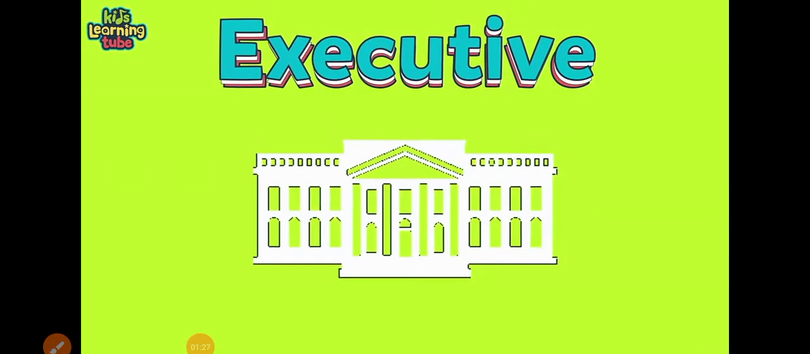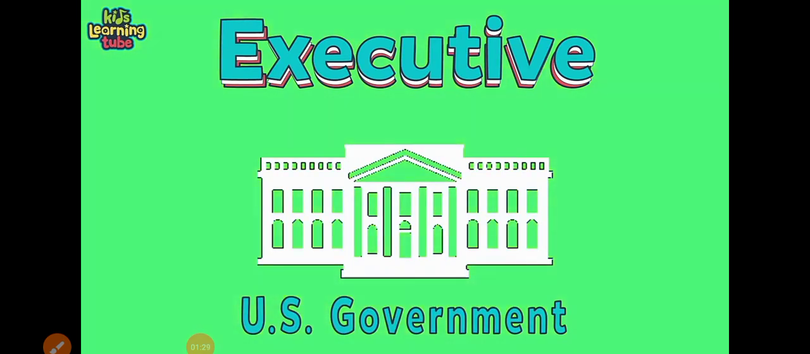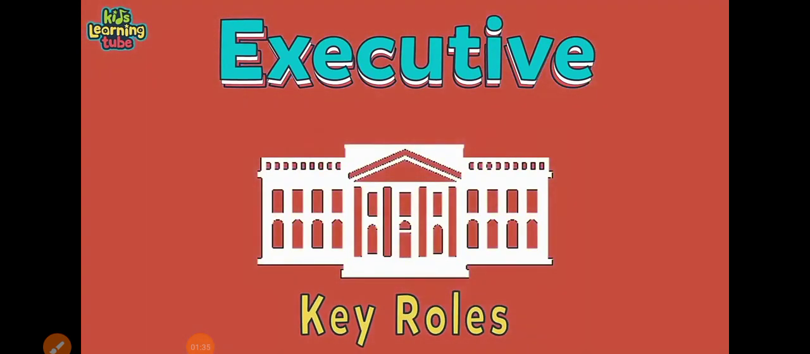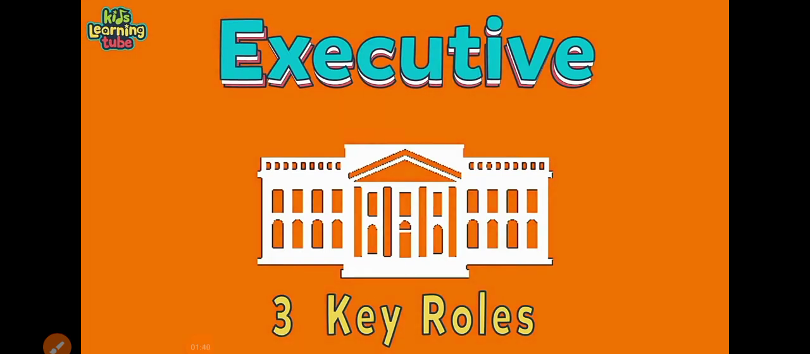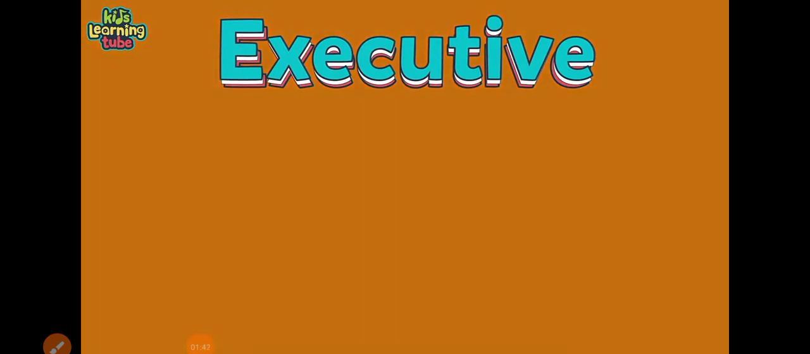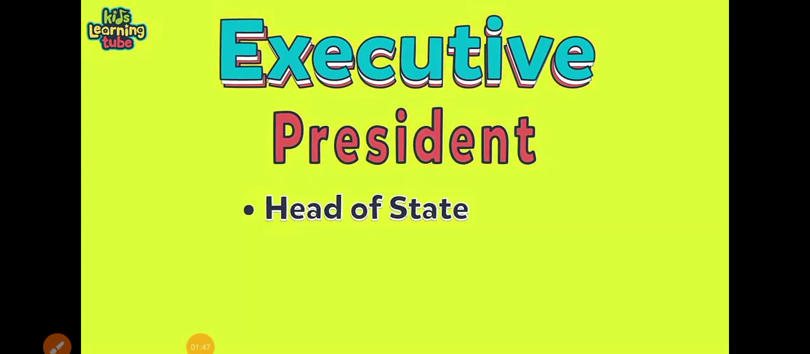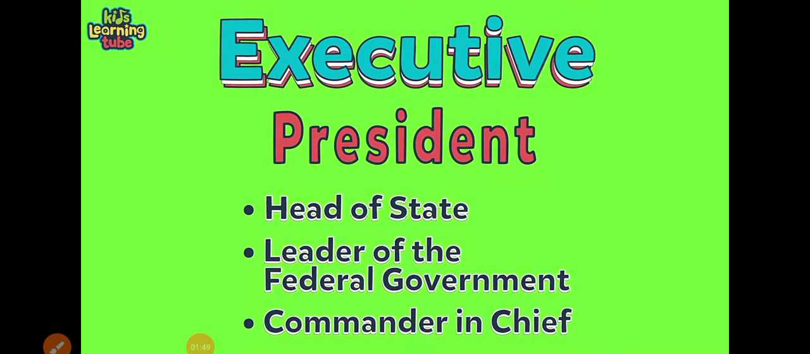The executive branch of the U.S. government carries out and enforces laws so they are not bent. Here are some key roles of the executive branch. There are three I will mention. Now let's advance. The president is the first. They lead the country. They're the head of state, leader of the federal government, and commander-in-chief.